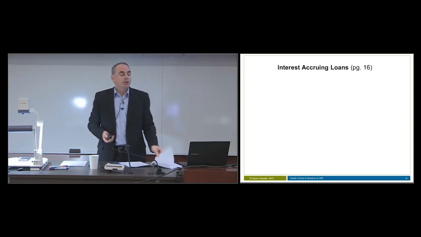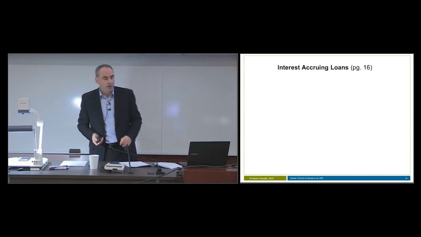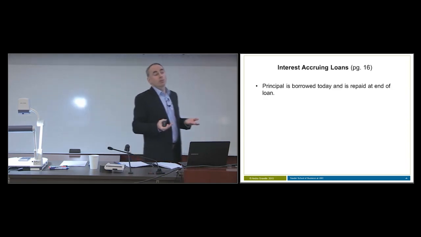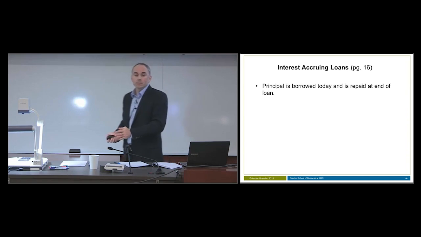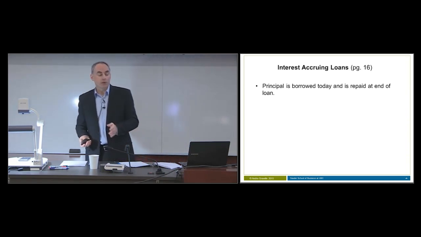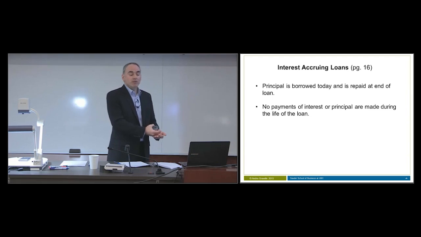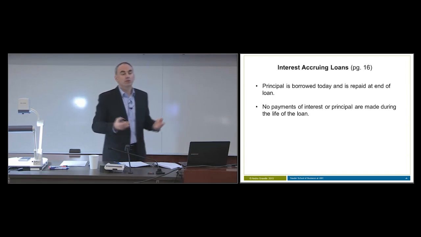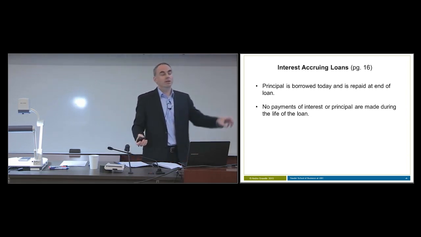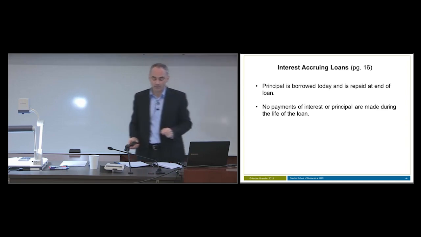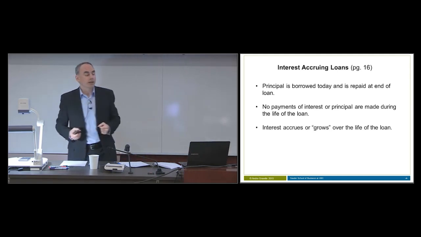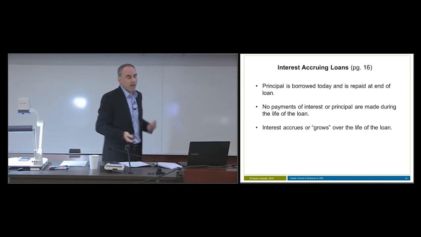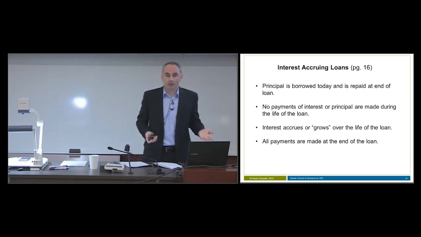So let's look at interest accruing loans first. So what's an interest accruing loan? Well, an interest accruing loan is simply a loan where you borrow the principal, so you borrow the loan amount today, and it's repaid at the end of the loan. So there are no payments made during the loan. So there aren't any payments of interest or principal made during the life of the loan. You simply borrow an amount at the beginning, it's all paid back at the end. That's what it is. Interest accrues or grows or accumulates, whatever term you like, over the life of the loan. All the payments are made at the end of the loan.